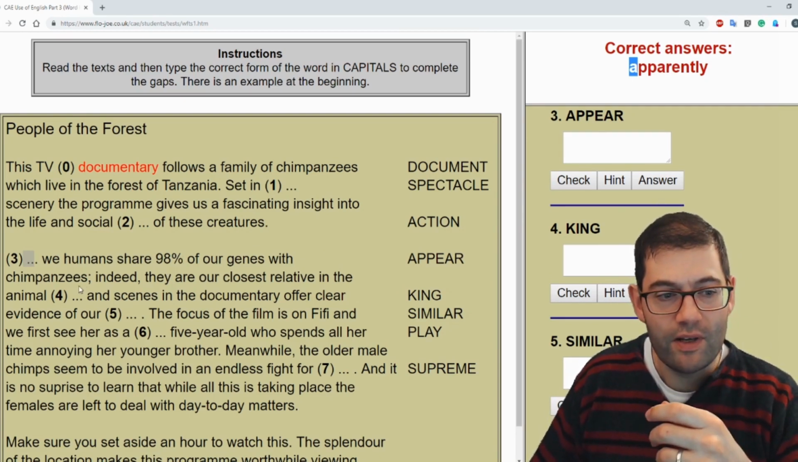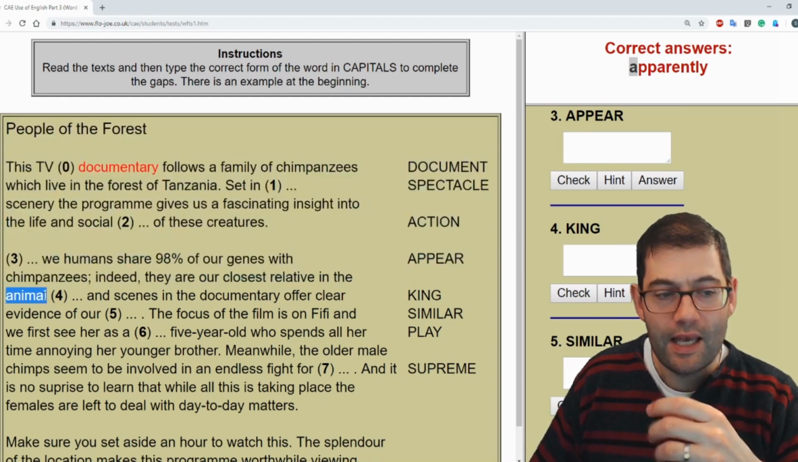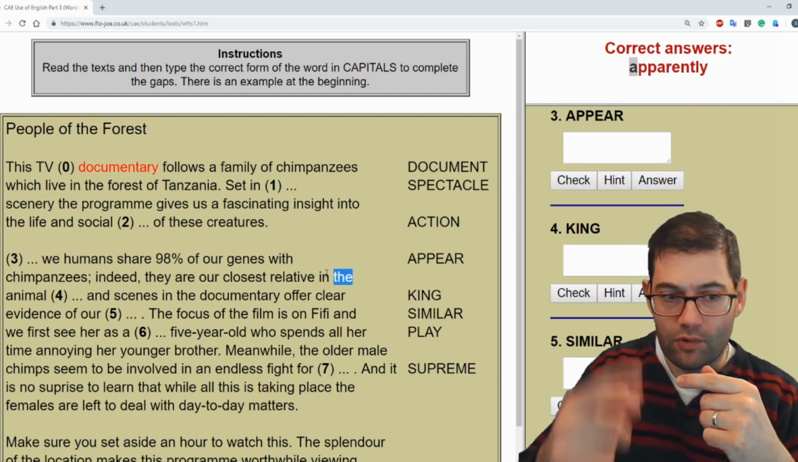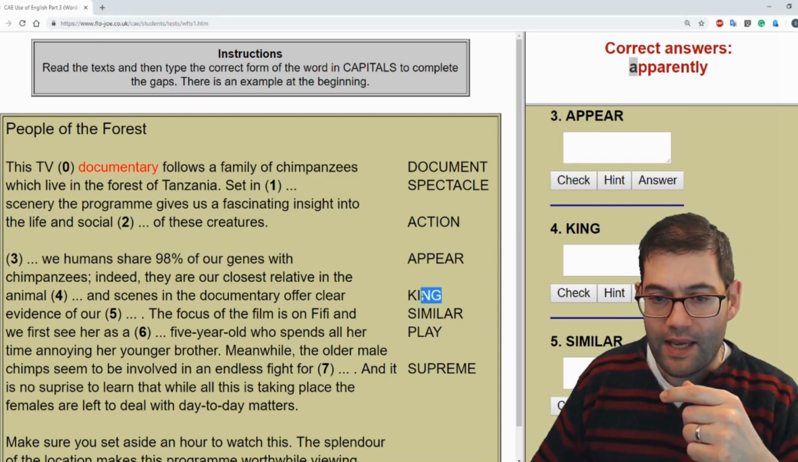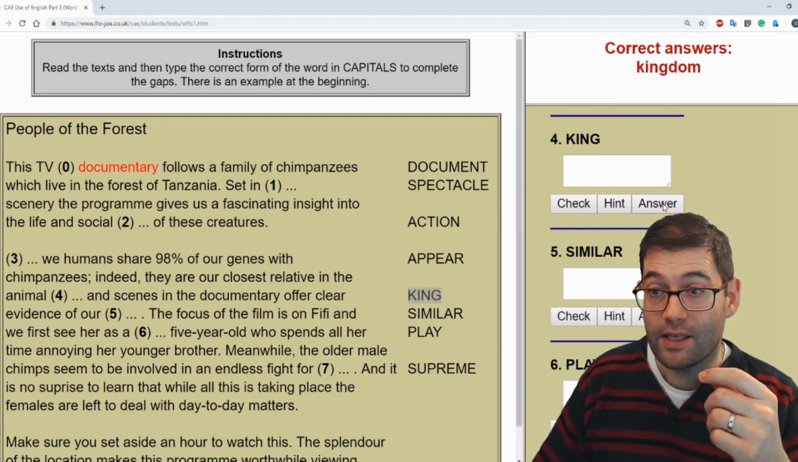Indeed, they are our closest relative in the animal what? Animal in this case is an adjective. So, and here's your article. So the animal what? We need to form a noun from king, and of course the correct noun given the context is kingdom.